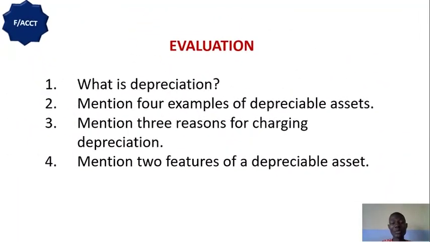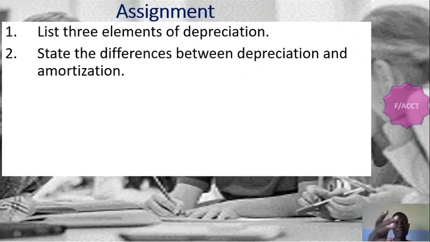I'm sure the theoretical angle of depreciation is quite easy and simple. So I have the following assignments. Let's play with this. List 3 elements of depreciation. State the differences between depreciation and amortization. So these are our own form. They are simple.